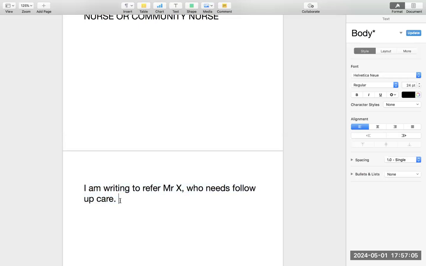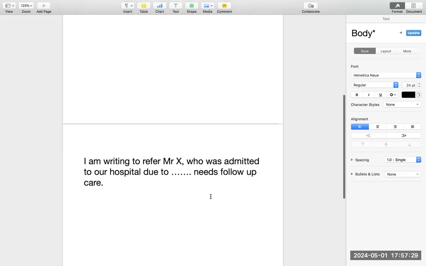So how do you make it better? You will say, I'm writing to refer Mr. X who was admitted to our hospital due to this thing. So you tell about the problem. Now it is making a story. That is why I call this a better method. This is Dr. BKM's method, and this is what will fetch you 390, 400 marks.